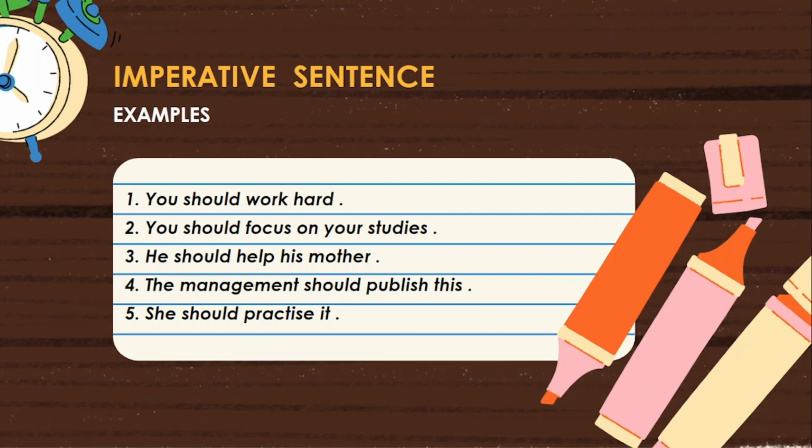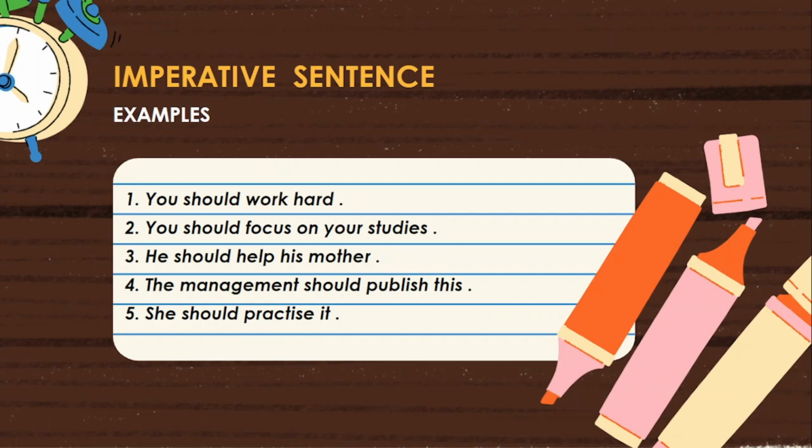Do you understand? Now, third one. He should help his mother. In this sentence, he is the subject, should is the helping verb or modal auxiliary verb, help is main verb 1. The sentence is in active voice. Here, should is used to express an advice or a suggestion. You know how to find out whether it is a suggestion or an advice.